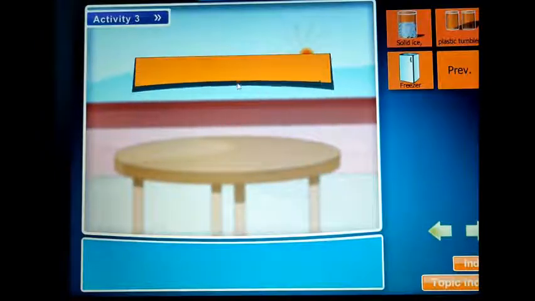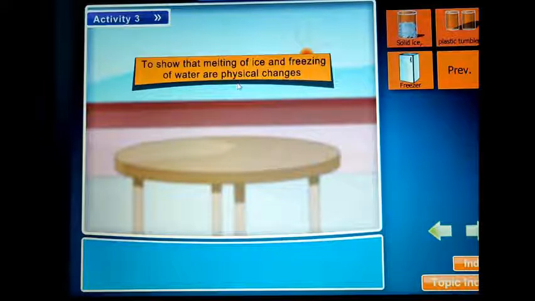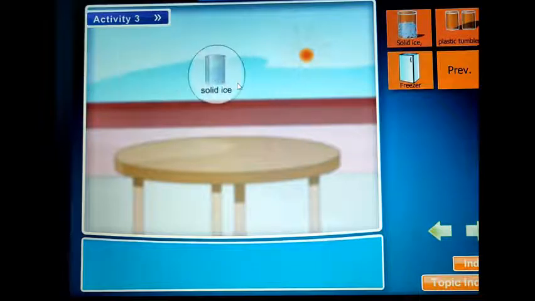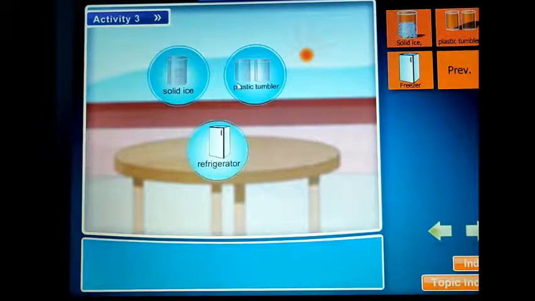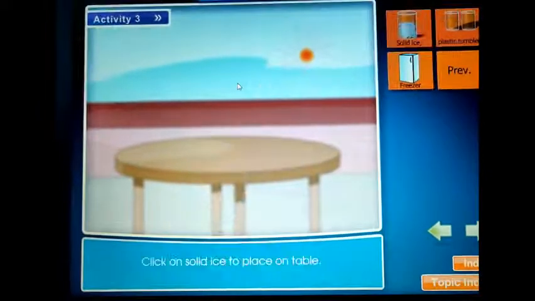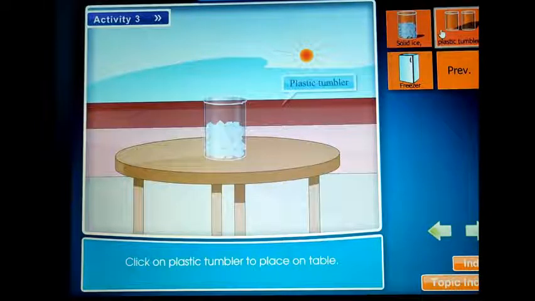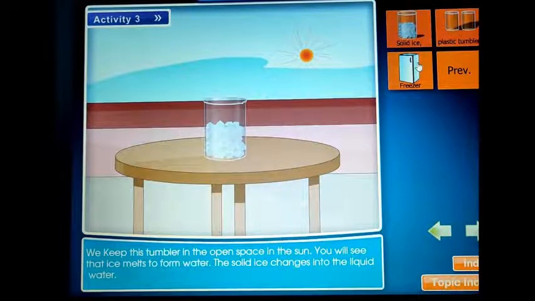Activity 3. To show that melting of ice and freezing of water are physical changes. Things needed: solid ice, plastic tumbler, refrigerator. Method. We take some solid ice in a plastic tumbler. We keep this tumbler in the open space in the sun. We will see that ice melts to form water. The solid ice changes into liquid water.